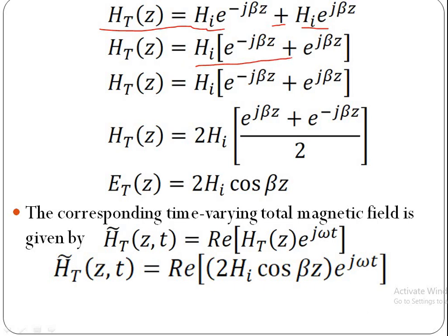Now we can multiply and divide this equation with 2. Then HT of Z is equal to 2 HI into e power j beta Z plus e power minus j beta Z by 2. This is equal to cos beta Z, but this is in phasor form.